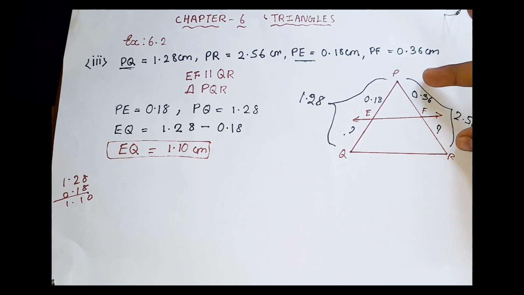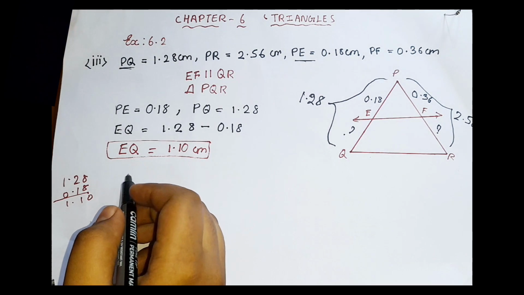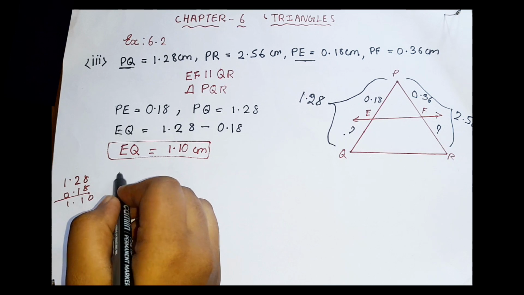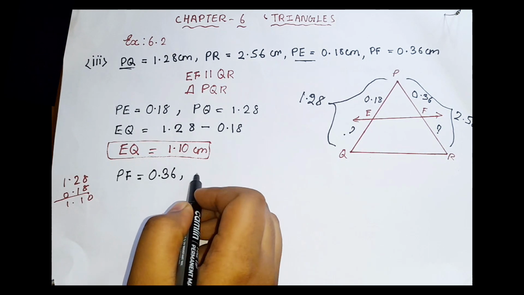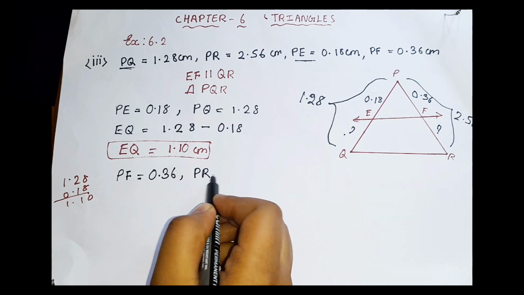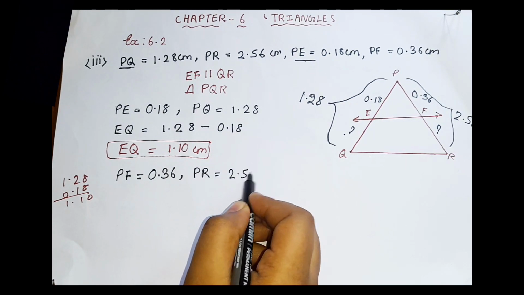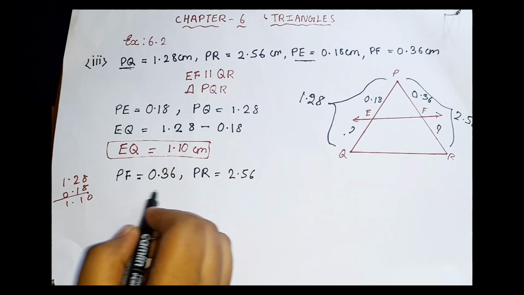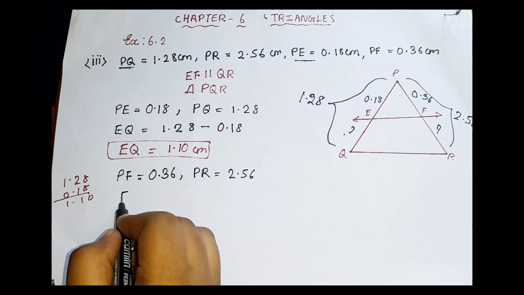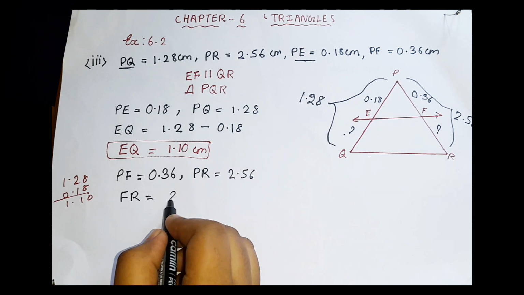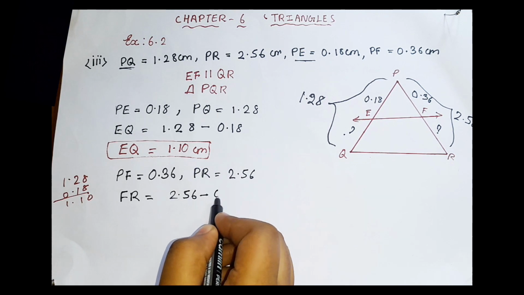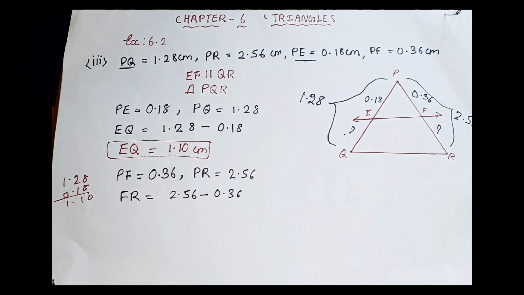How can we find it? We can just subtract. So now we shall write the values, that is PF is 0.36 and PR is 2.56. So we can just subtract them to find the FR value. FR is equal to 2.56 minus 0.36. When we subtract them, we get 2.2.